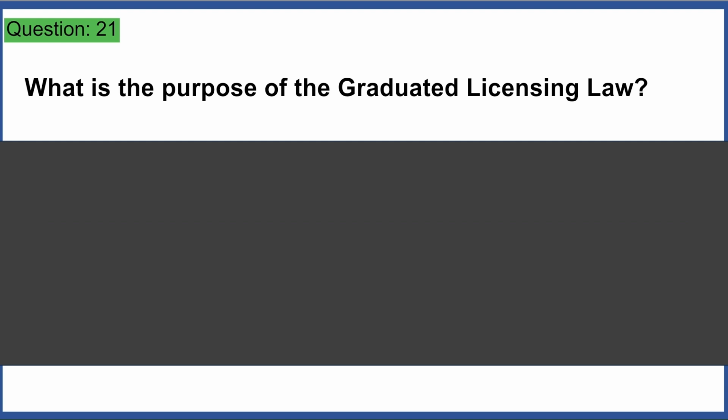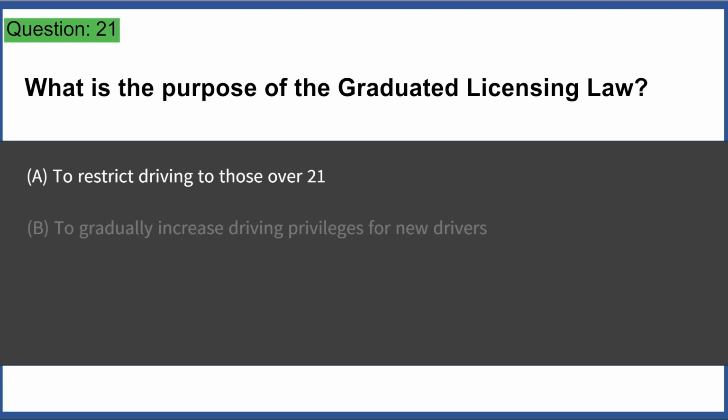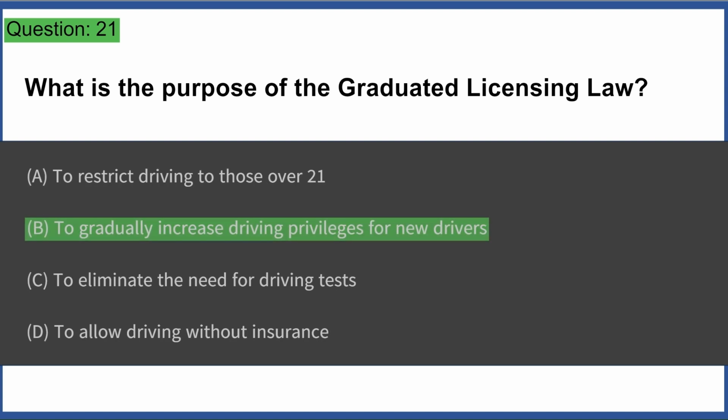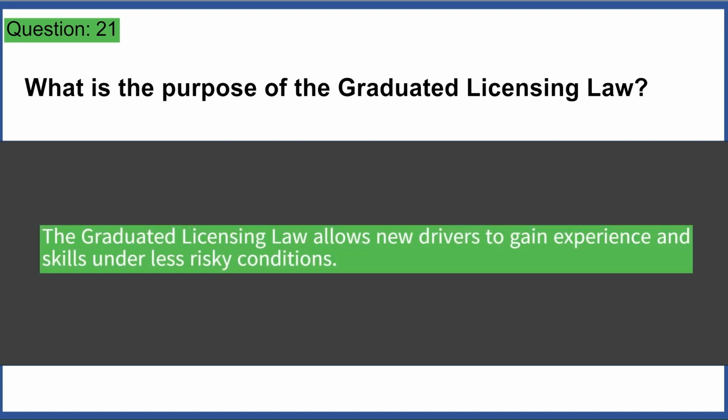road. What is the purpose of the graduated licensing law? A. To restrict driving to those over 21. B. To gradually increase driving privileges for new drivers. C. To eliminate the need for driving tests. D. To allow driving without insurance? Answer B. The graduated licensing law allows new drivers to gain experience and skills under less risky conditions.